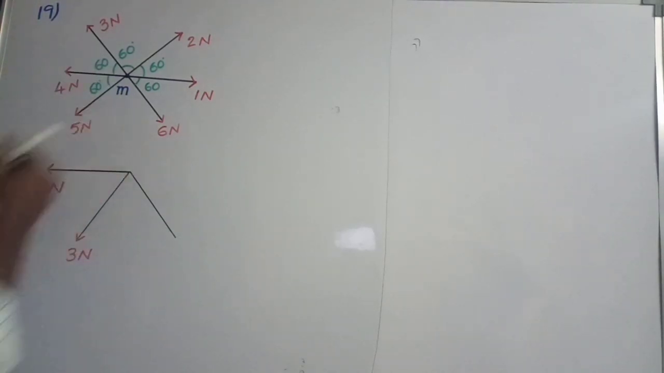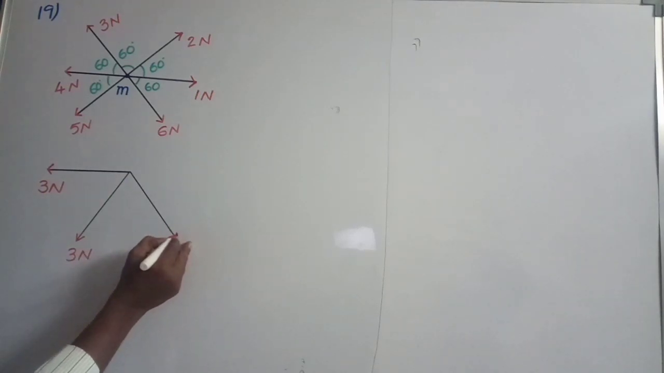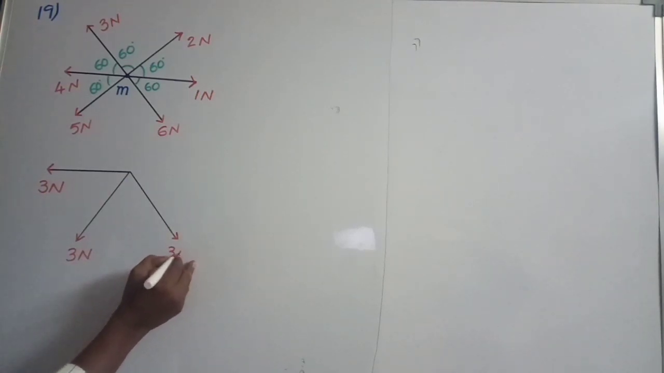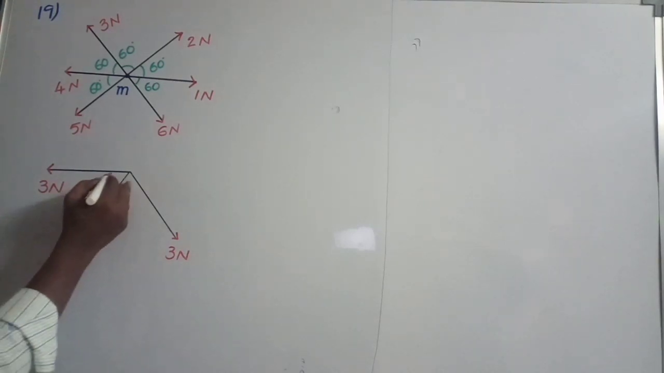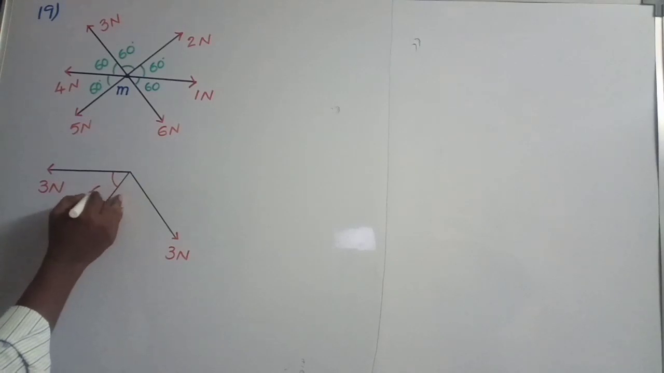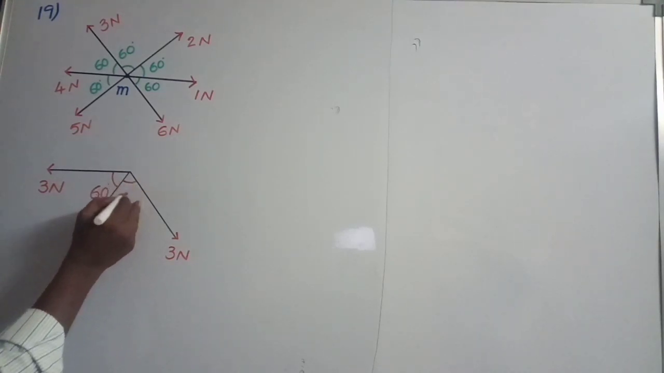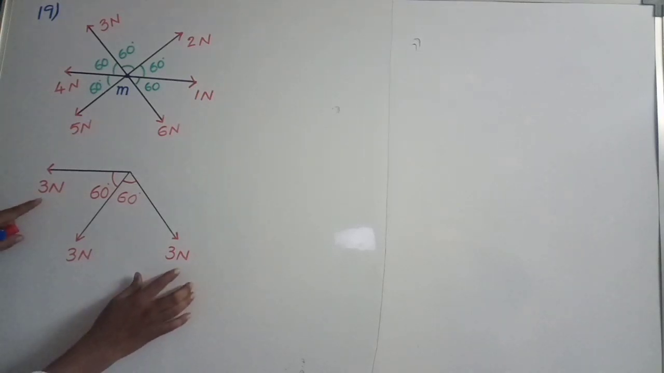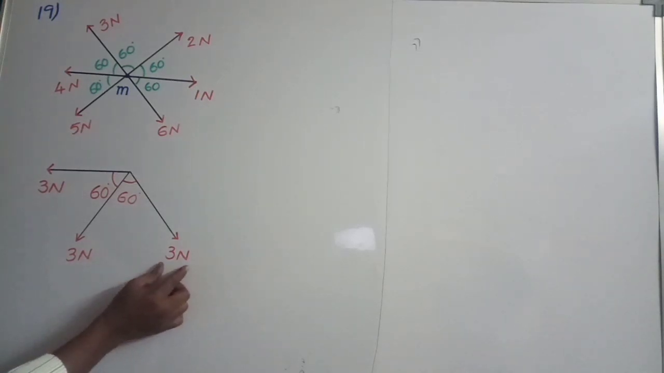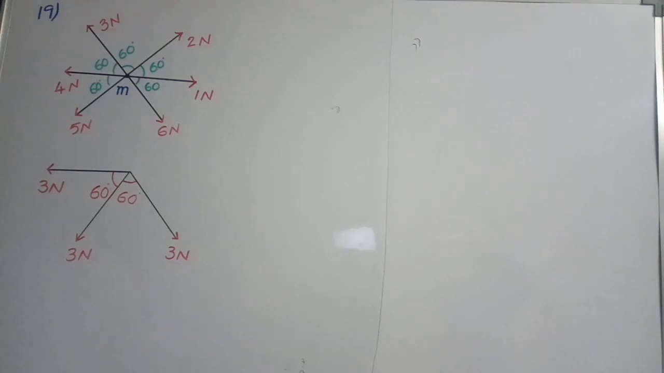3 Newton and 6 Newton are in opposite directions. The resultant of these two is 3 Newton acting in this direction. Here, the angle between these two forces is 60 degrees, and between these two also 60 degrees. Here three forces are there. To find the resultant of these three forces, first we should find the resultant of two of these forces.